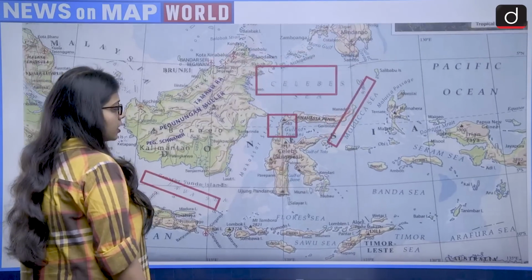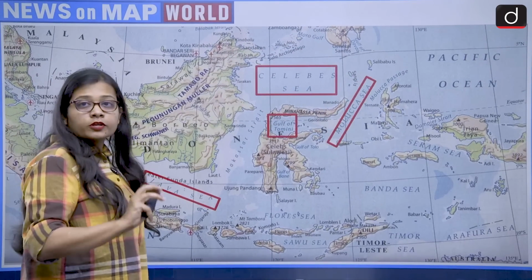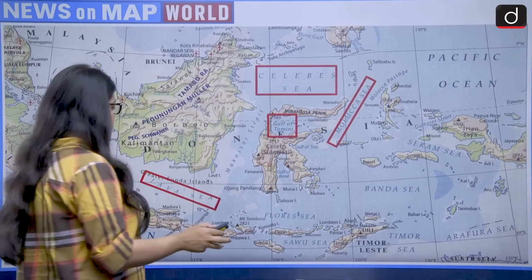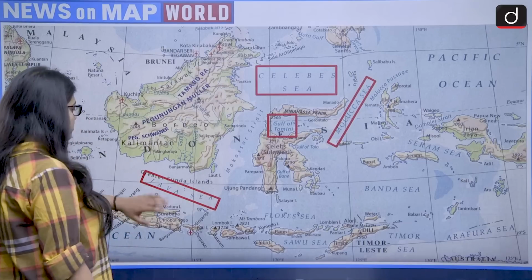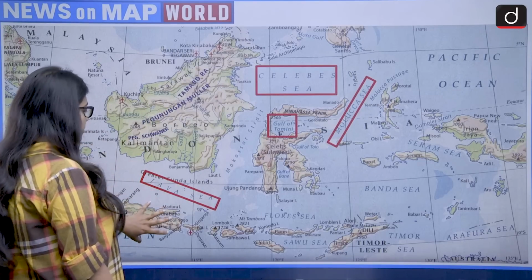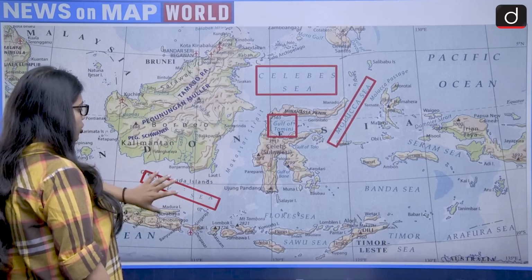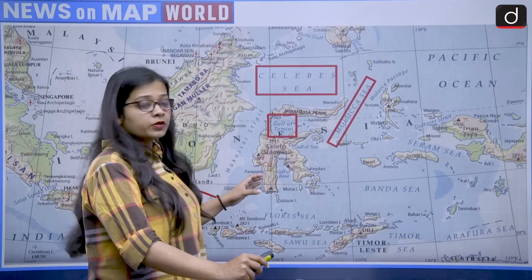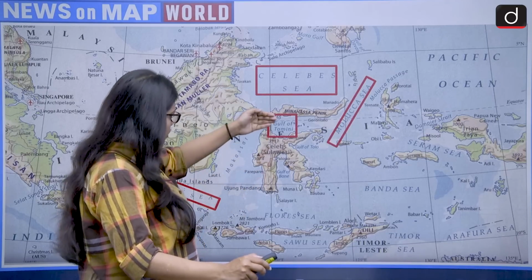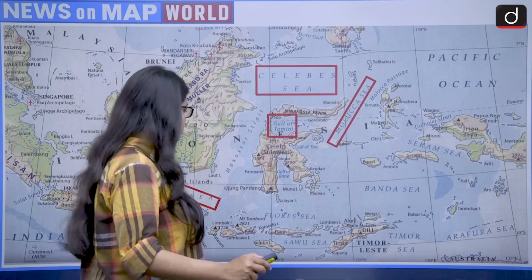If we talk about the water masses with which it shares its border, then see, the Java Sea is lying between Borneo island and Indonesia, so it shares a border with Indonesia. Then comes the Gulf of Tomini, which lies to the north of Sulawesi.